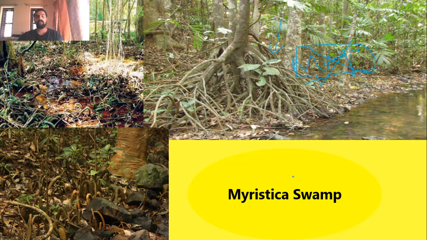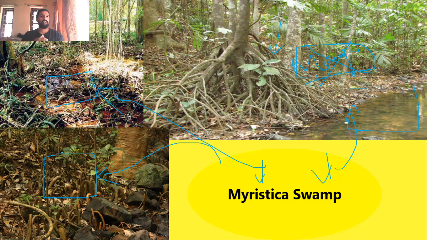Okay, let's analyze the word. The first word is Myristica, the second one is swamp. Yes, this is a swampy region. So very marshy, swampy regions are here in Myristica swamp also. So you can see water presence here. Yes or no? The difference between mangrove and this Myristica swamp is, in the case of mangroves, we can see saline or half saline kind of water, but here it is fresh water. Myristica swamps are actually a freshwater ecosystem, freshwater species of plants.